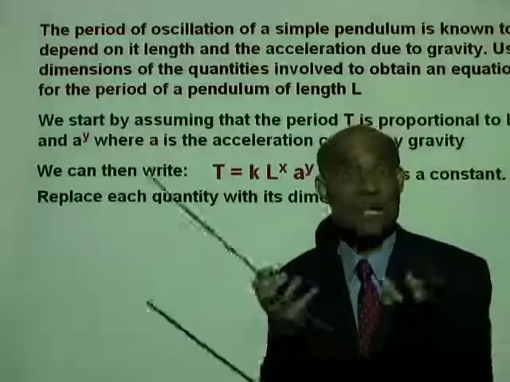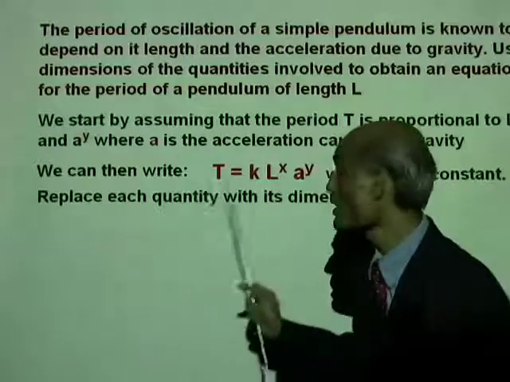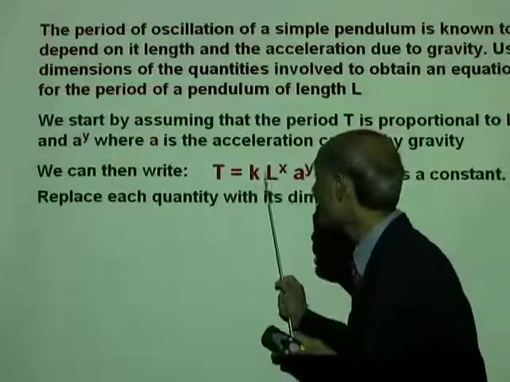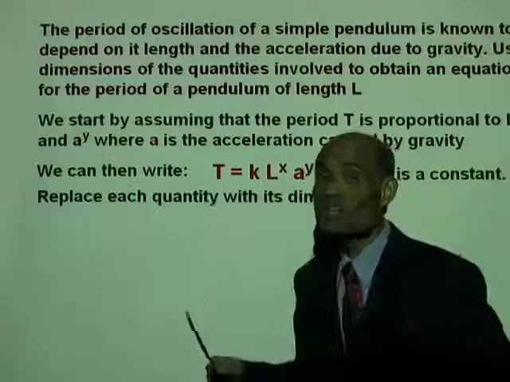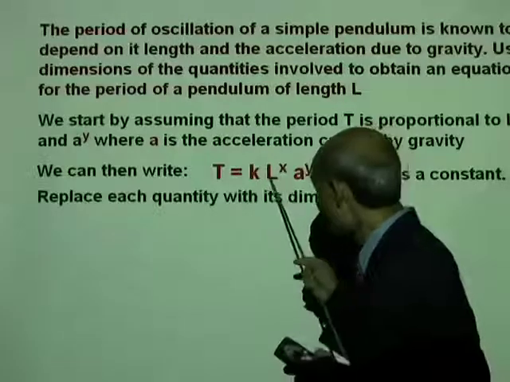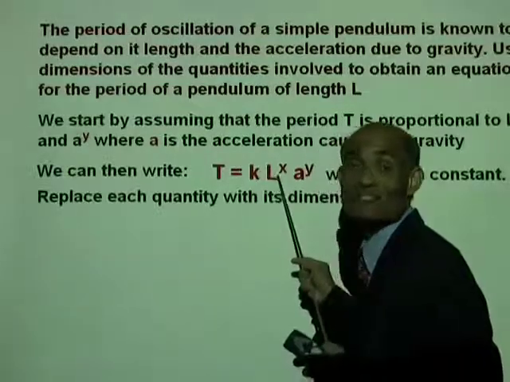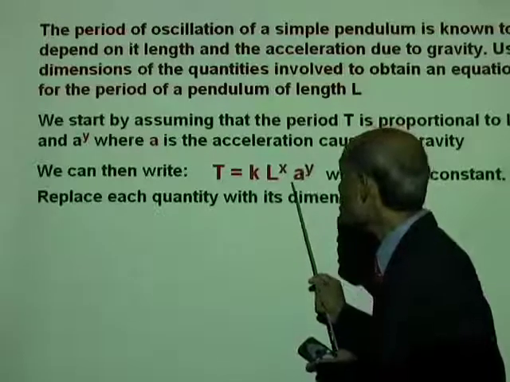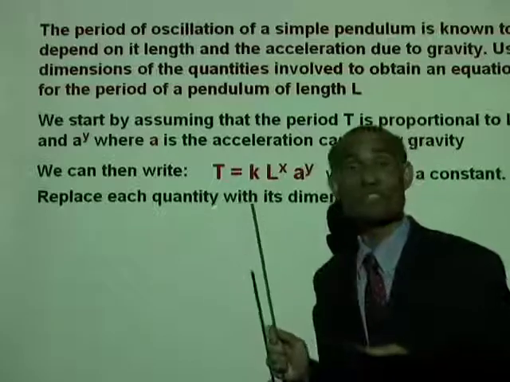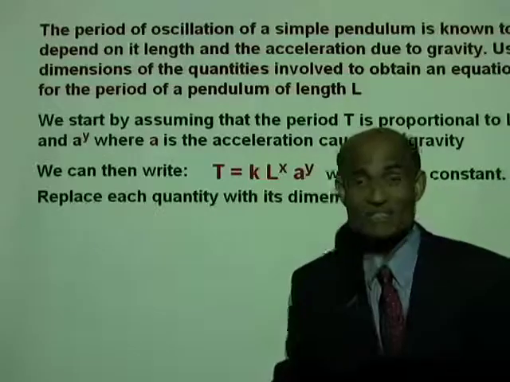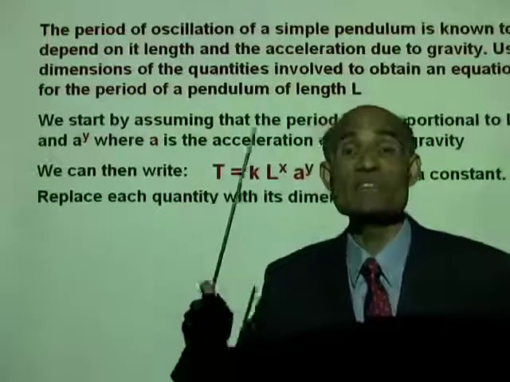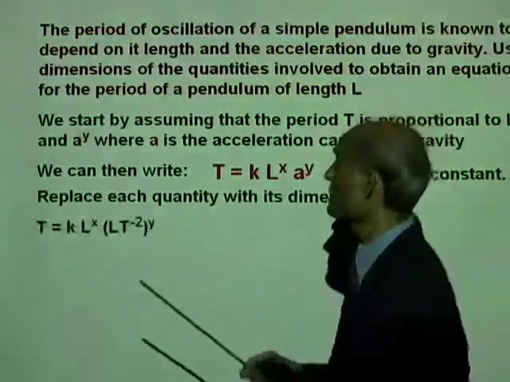A constant doesn't have a dimension. So we will have nothing for k. This is length L. What is the dimension of length? Well, that is L itself. We don't need to do any change there. What are the dimensions of a, the acceleration? We just did it. It is L times T to the power of -2.